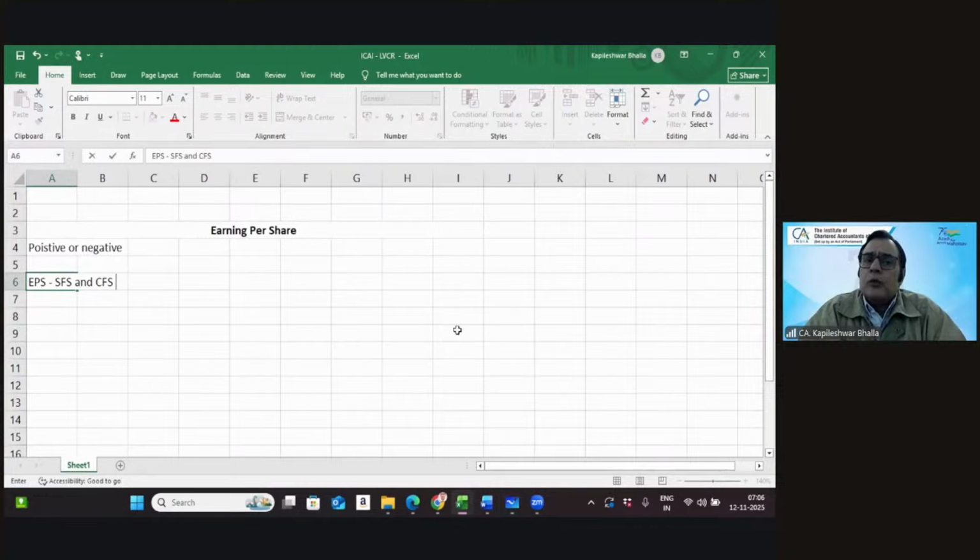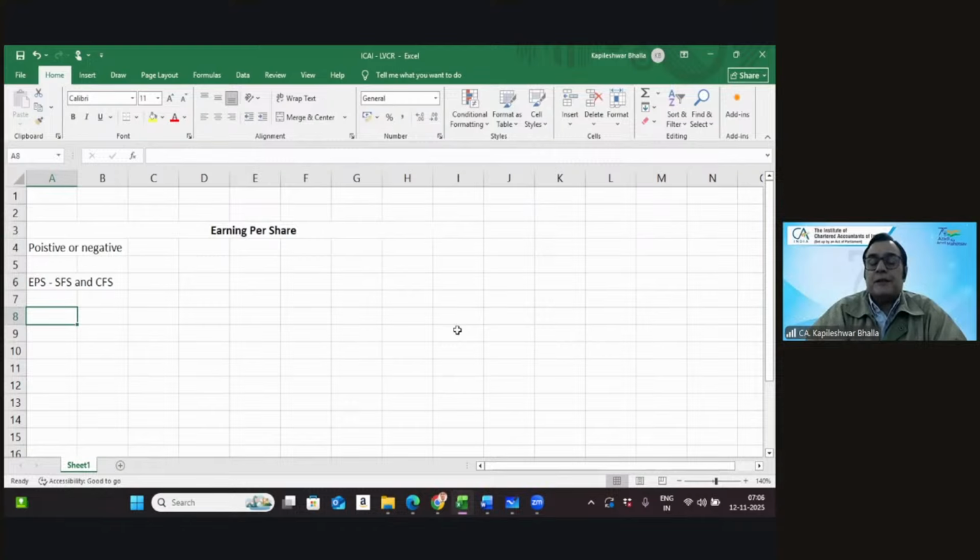And of course, when you present the EPS in the consolidated financial statements, you need to consider the net profits based on the consolidated income statement itself. We'll be coming to the calculations of EPS on the consolidated financial statements later.